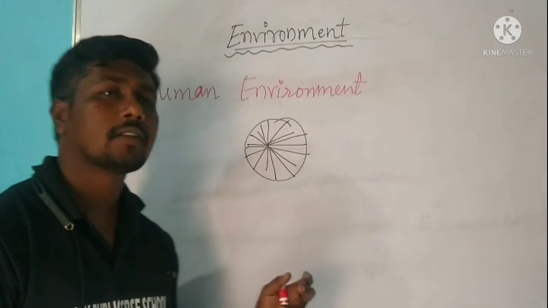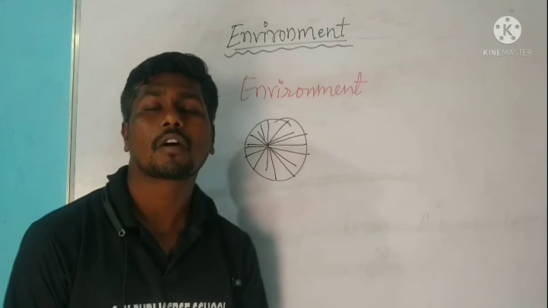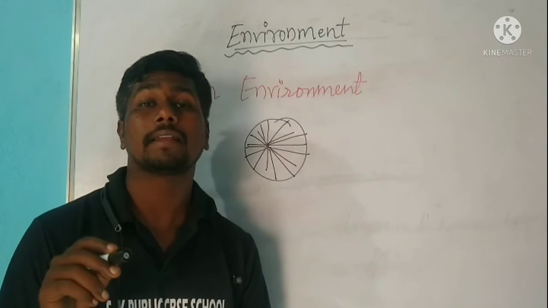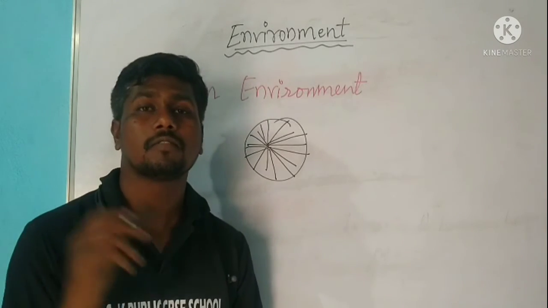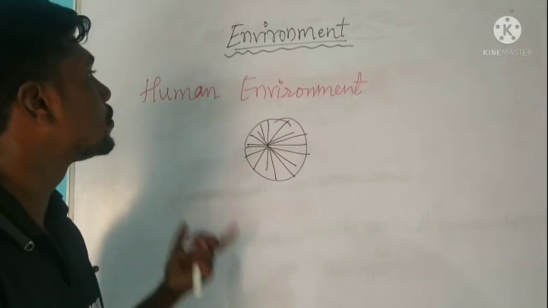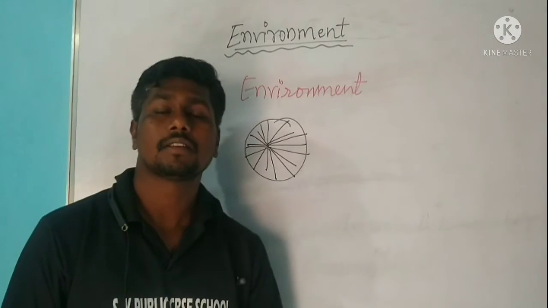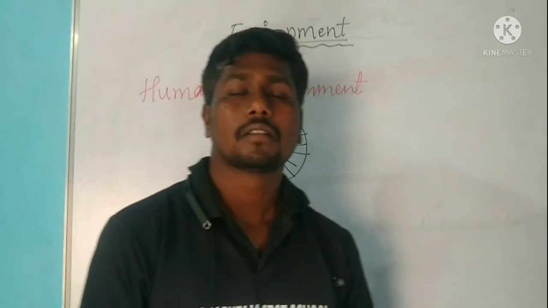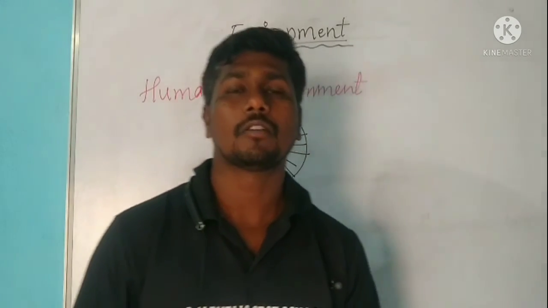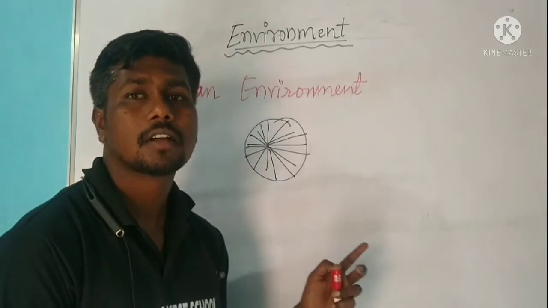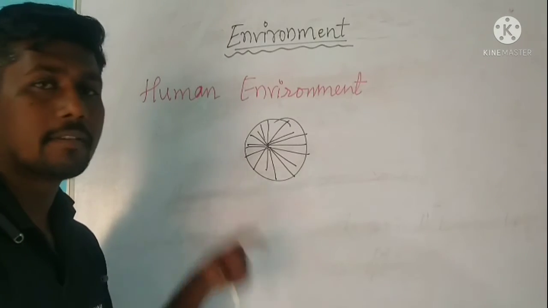We have to use our environment in a careful manner, in a proper manner, in a judicious and well-balanced way. We have to modify our environment; it is the need or necessity of the present. So this is about human environment.